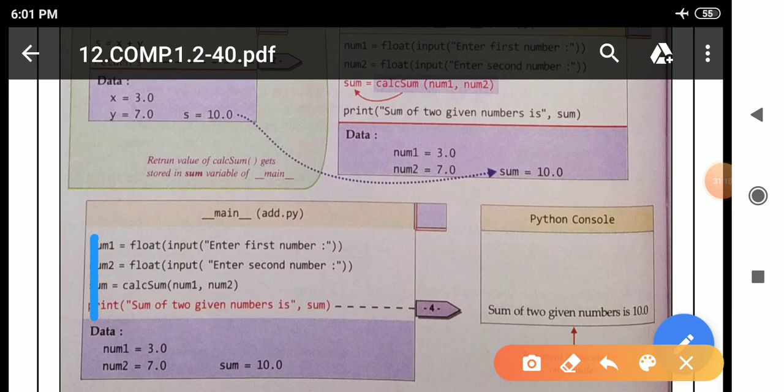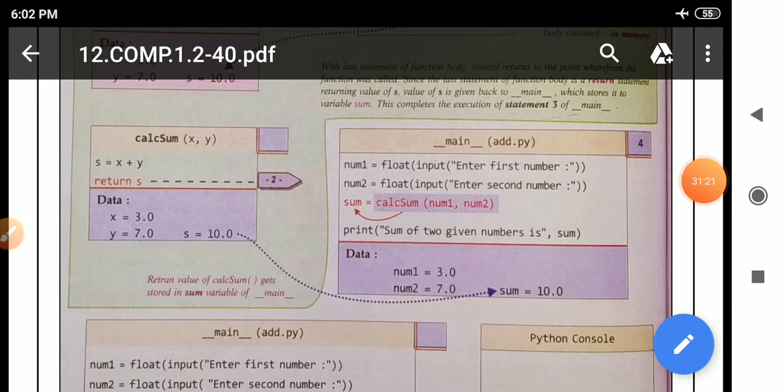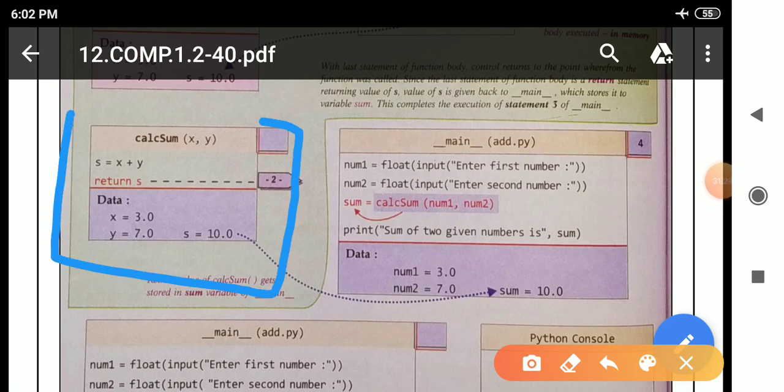See here, when the particular function executes, the body of the function will also execute. Means when the function is called, the body of the function will execute. See here, s is equal to x plus y, return s. But here x represents what? num1. Why? Because we are accepting the value from the user. Y will represent what? num2. Why? Because we are accepting two values. So the first value will be represented by num1, and the second value by num2. num1 and num2 are the names of variables.